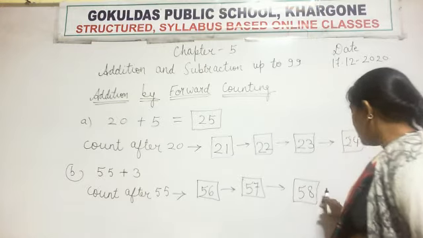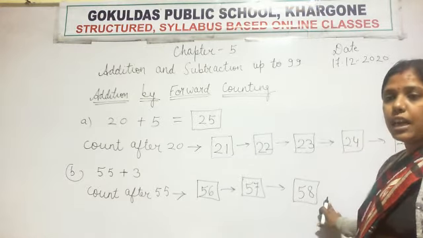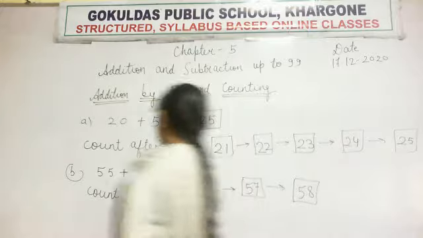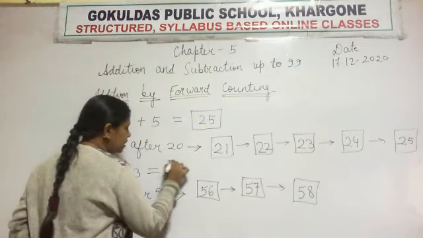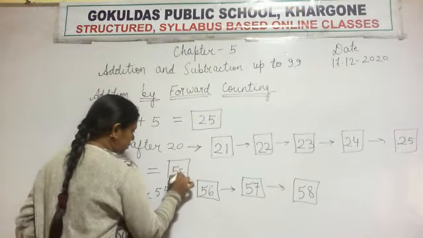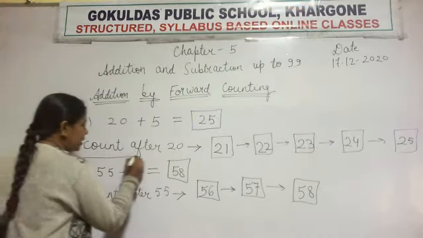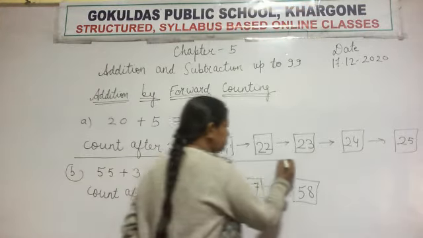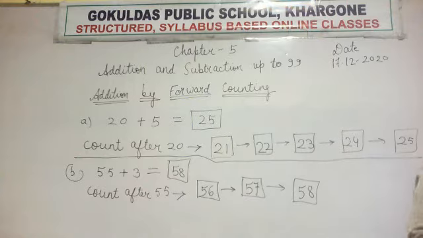So what is the number in the last box? The number in the last box is 58. So the answer of 55 plus 3 is 58. Write it. Write fast. Write both the questions fast. Copy correct from the board.